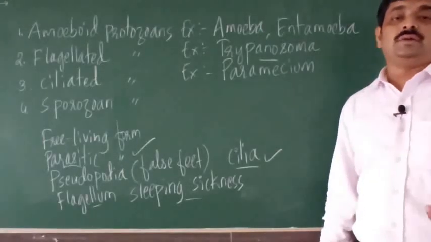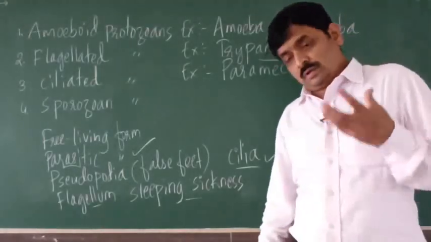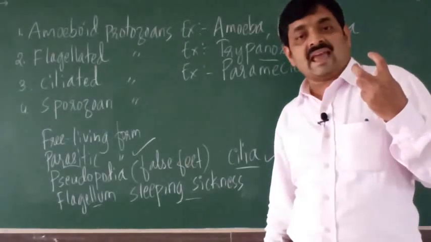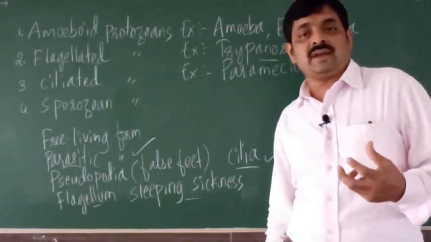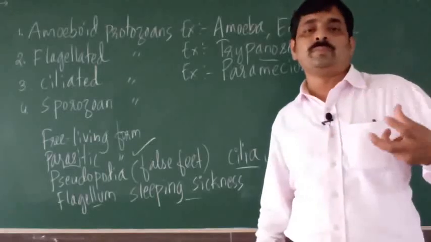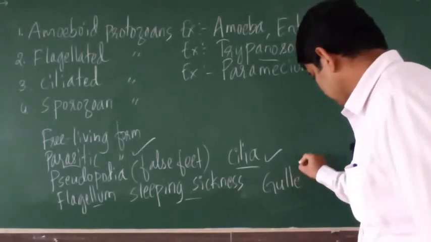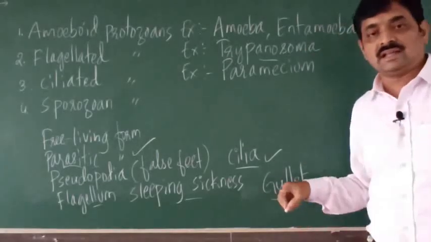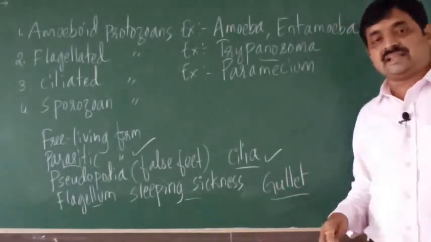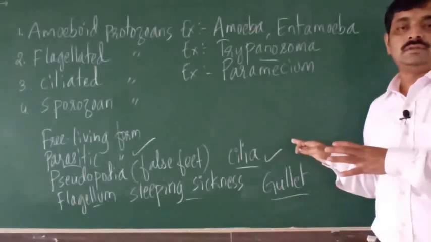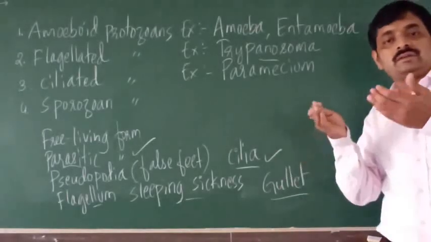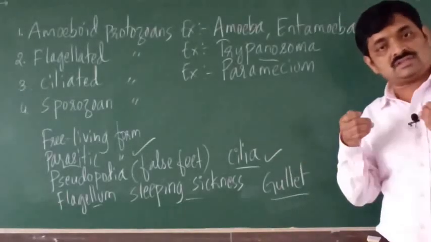Now this paramecium has a cavity, or you can call it an opening, that is called gullet. Now this gullet is meant for entry of food inside the body.